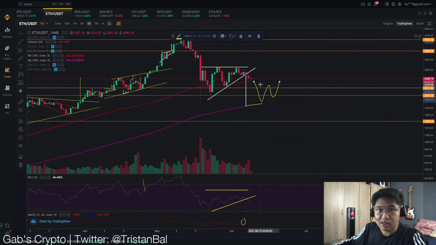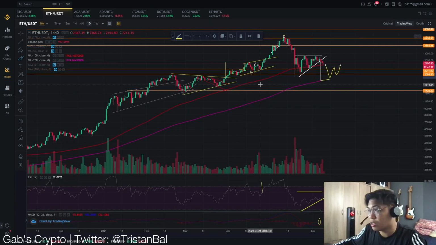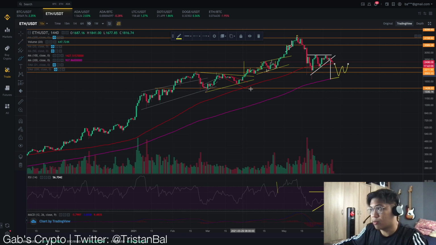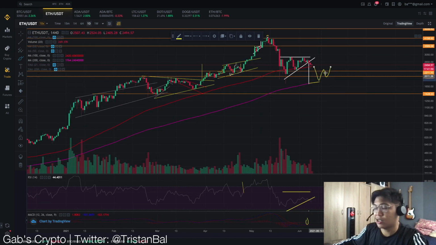But take note guys, selling is riskier than buying. Kasi kung titingnan mo, in the past few months, the Ethereum price will always go up regardless of the movement. Kasi yung moving average niya is pataas. So this would indicate na yung average price action natin is pataas pa din regardless of the price movement. So yeah, ito yung nakikita natin kay Ethereum.